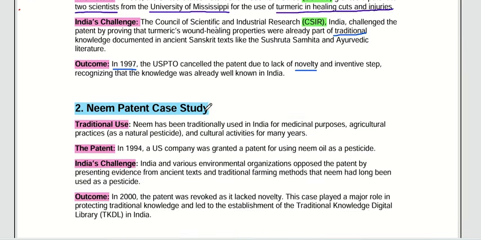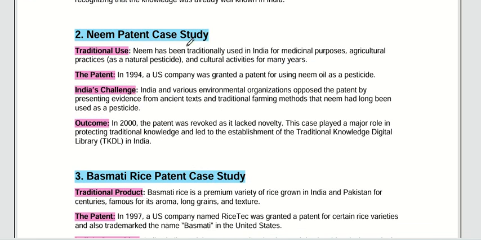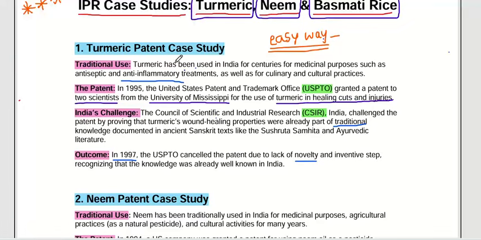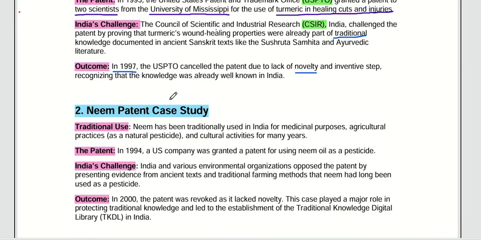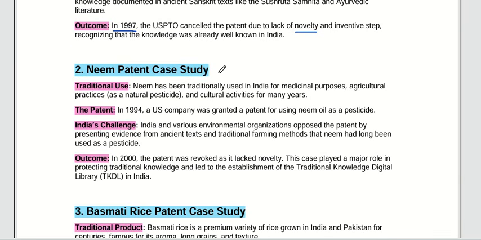And let's see the second one, the neem patent case study. Similar to the turmeric patent case study, let's see what happened here. Neem also has medicinal uses.